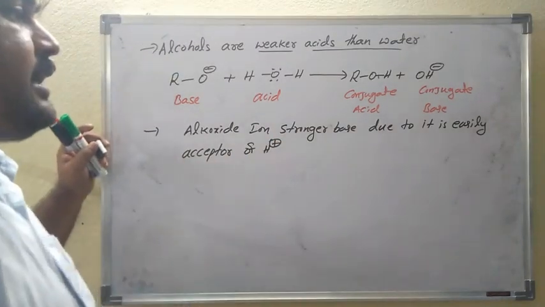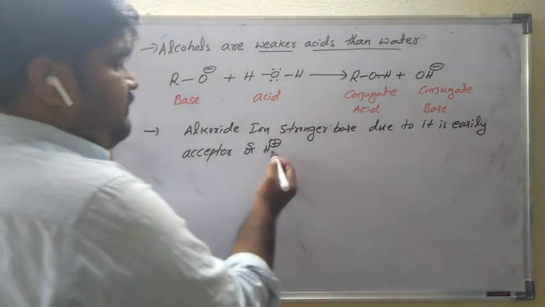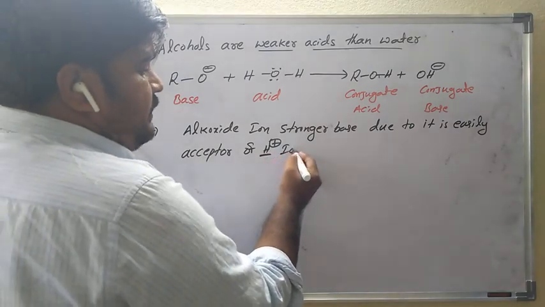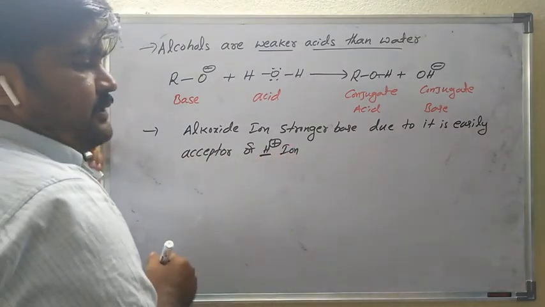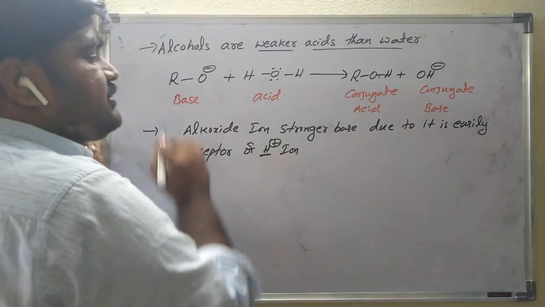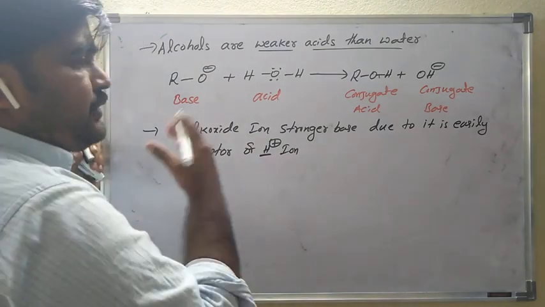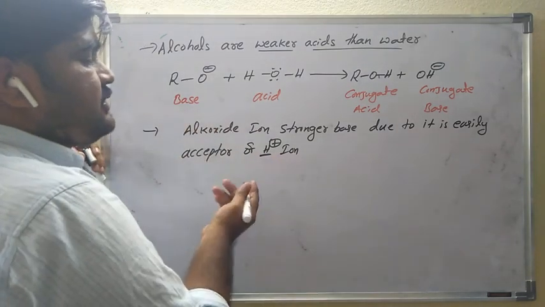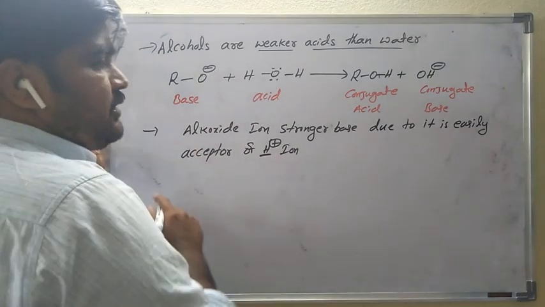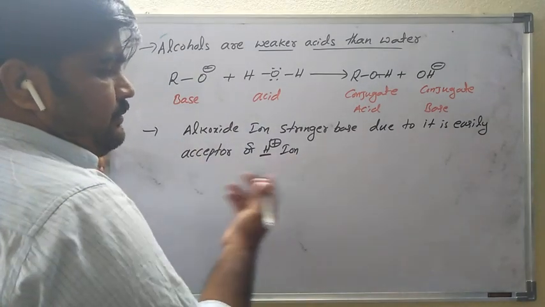See, the alkoxide ion is a stronger base because it is an acceptor of H+ ions; it easily accepts the H+ ion. That's why it is a stronger base. However, between sodium hydroxide and alkoxide, which one is the stronger base? The alkoxide ion is a stronger base than sodium hydroxide.